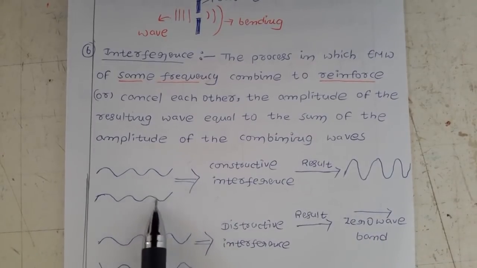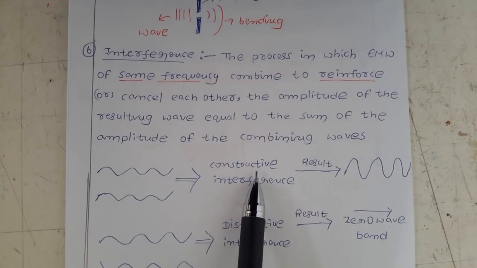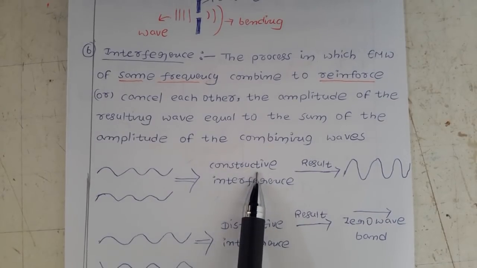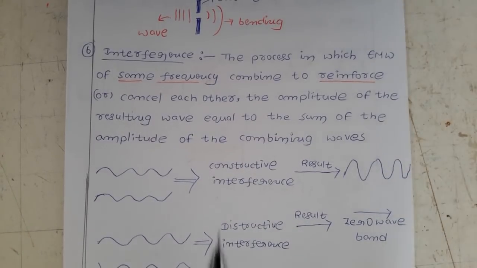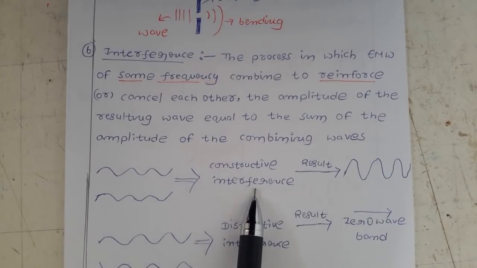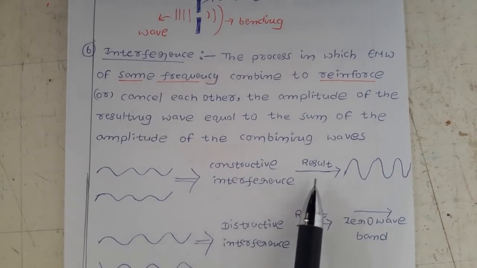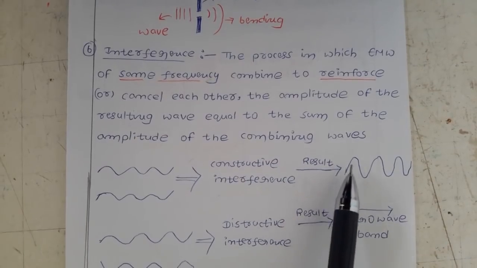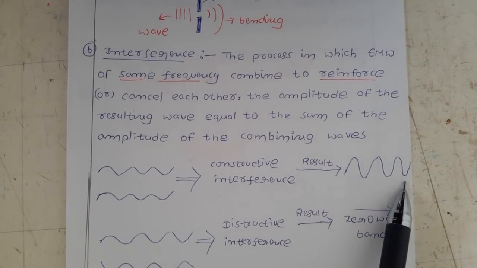You know very well that construction means to build. So in constructive interference, the amplitude of the resulting wave increases.